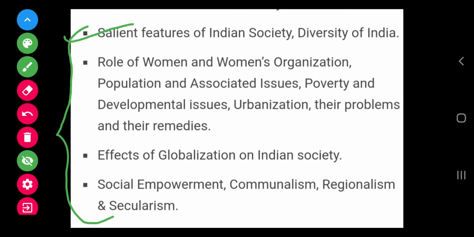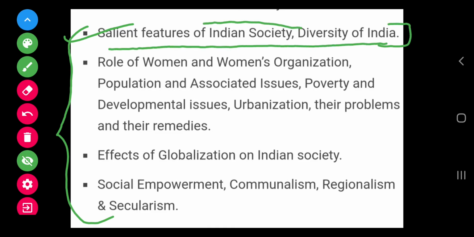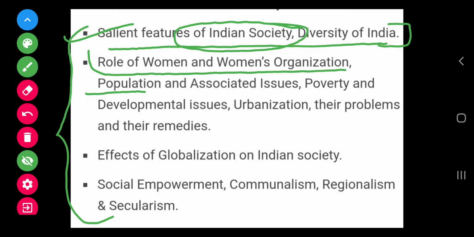The first topic is salient features of Indian society, diversity of India. In this you have to study the salient features of Indian society. What is the definition of society, why unity in diversity is a main feature of Indian society. And you have to study the role of women and women's organization, population and associated issues, poverty and developmental issues, urbanization, their problem and their remedies.